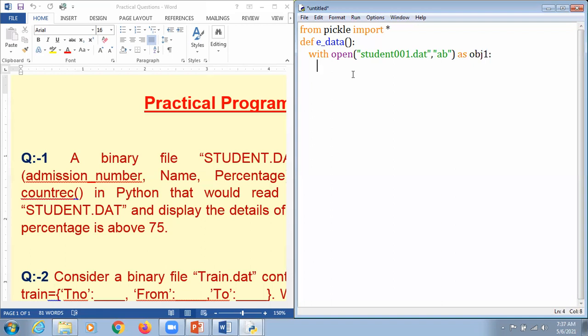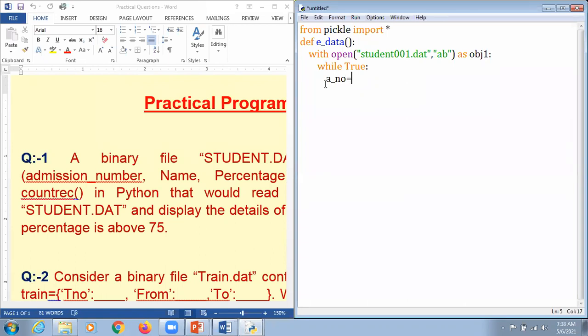With open student 001.dat, AB as obj1. So what we do here, we are just going to begin the concept with an infinite loop. While True means we have entered an infinite loop, and we are supposed to accept the values from the user here. So we take a number, which means the admission number.